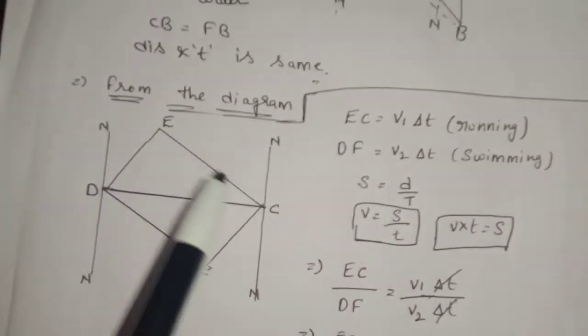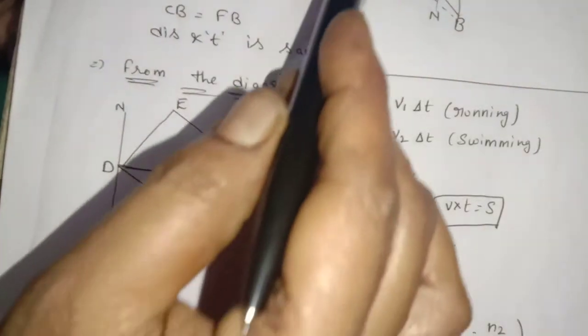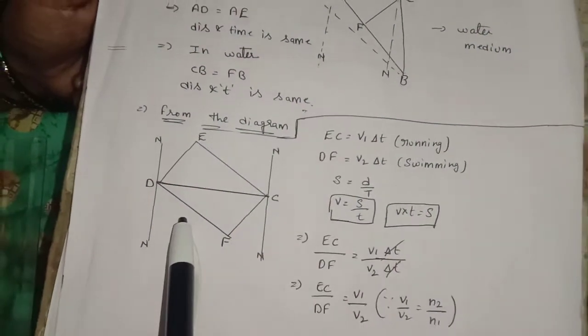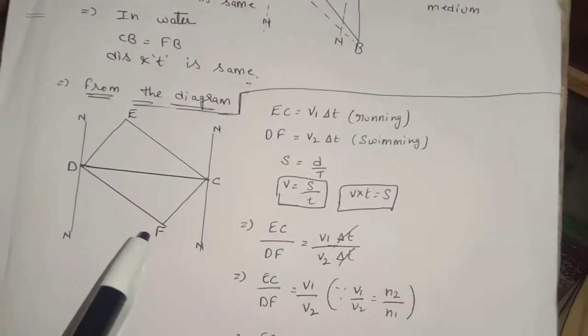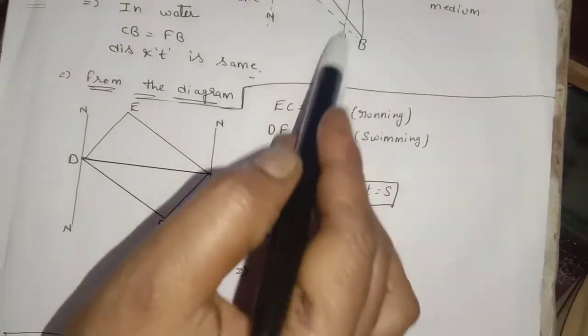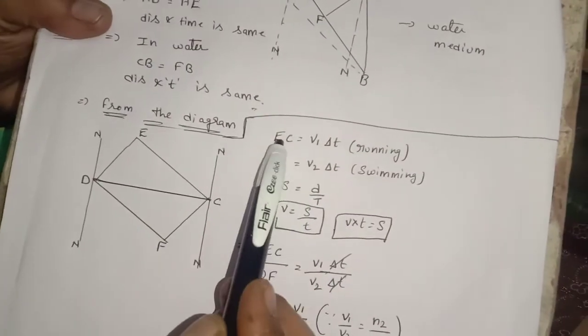D, E, E, C, C, F, D, F. Okay. Only this area I am taking as a separate diagram. So we have to find out in which path the person travels, means he can save the person B. Are you getting? Yes. See, now you see EC,